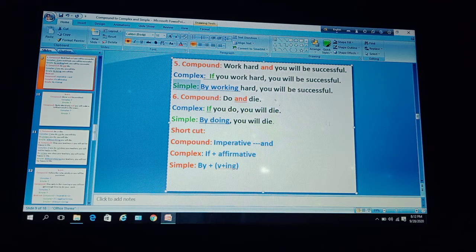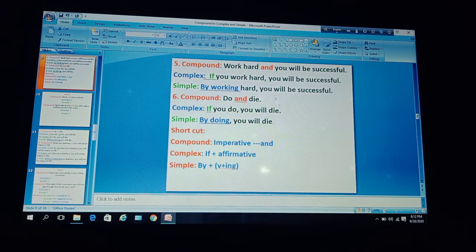To make it simple, you can take the help of by plus gerund or by plus verb plus ing. So by plus verb, the verb here is work. So work plus ing. At first use by working, then use the rest of the part, hard. So the phrase is by working hard.